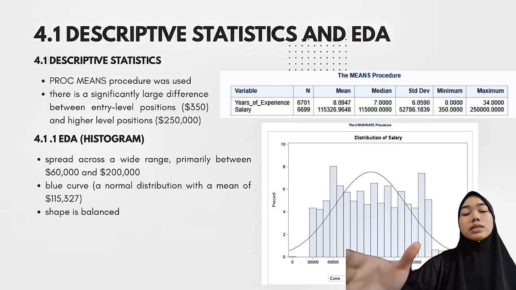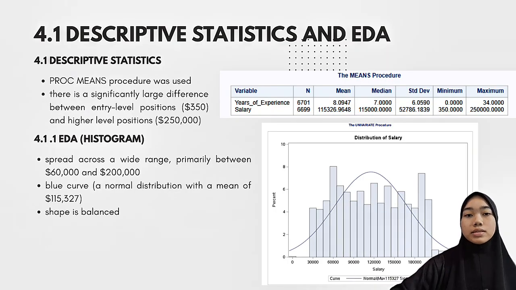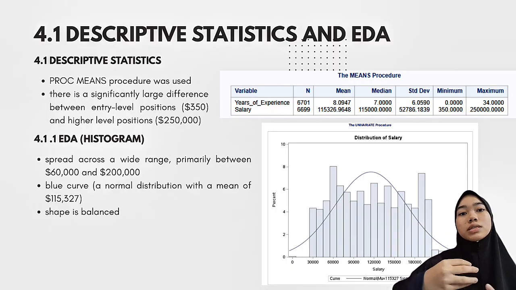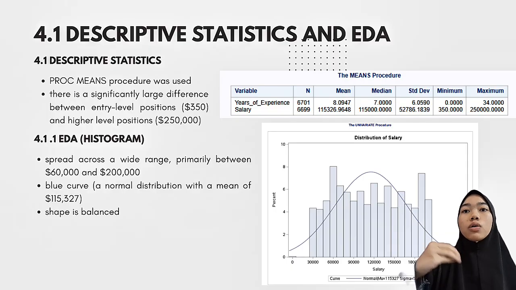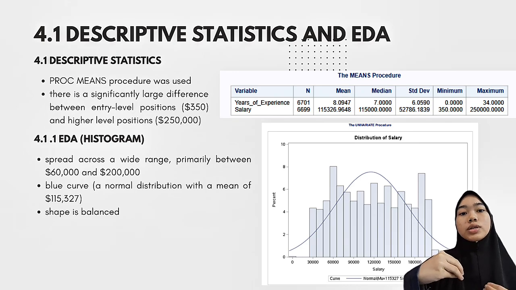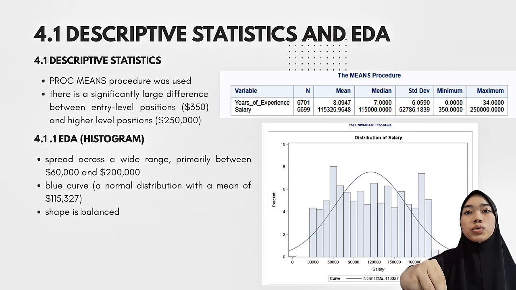Okay, so for this data set, for the first one, we have used descriptive statistics and EDA to give the summaries of the data and the visualization of the data. So for descriptive statistics, we choose the PROC MEANS procedure, which gives all 6699 valid records, and it shows that the mean is really close to the median, which shows that the data has a normal and balanced distribution.